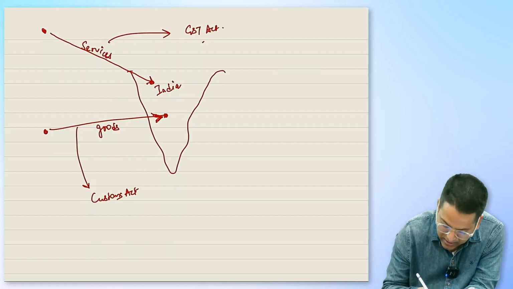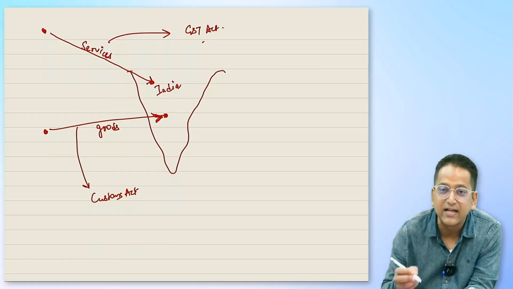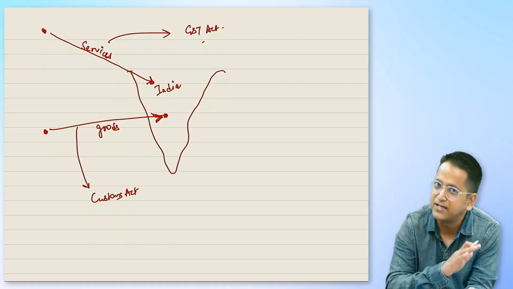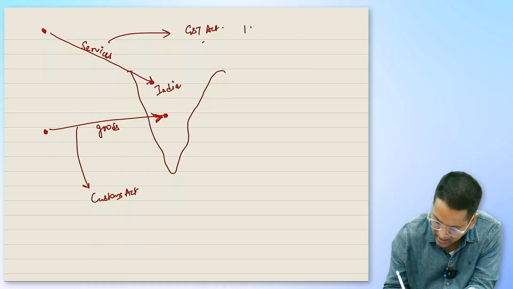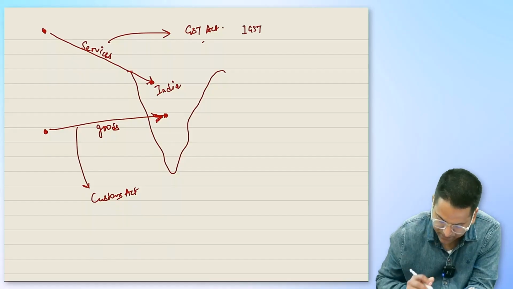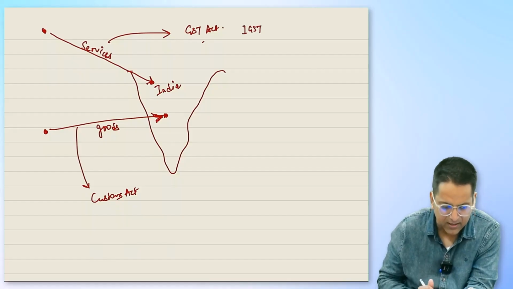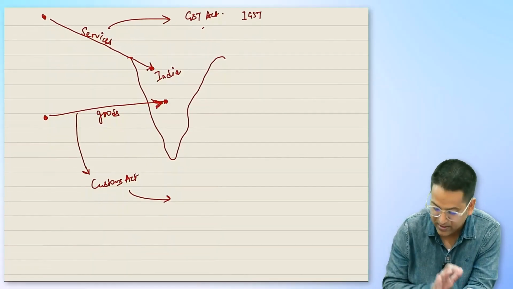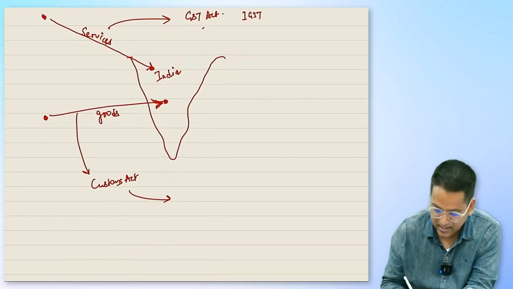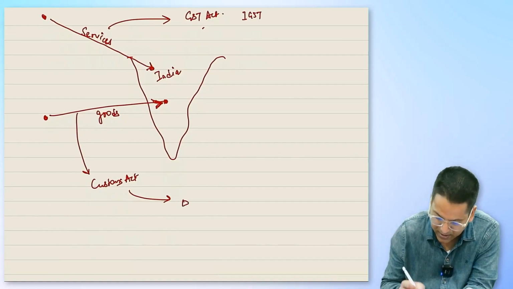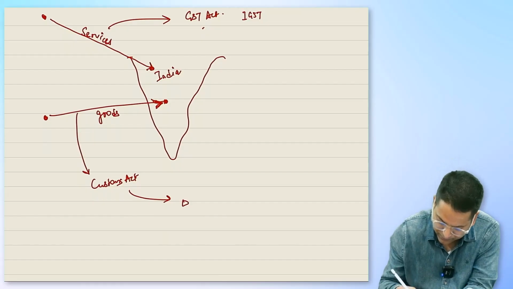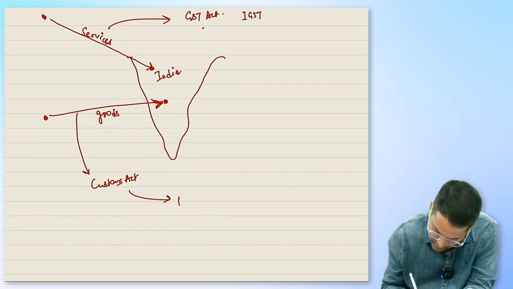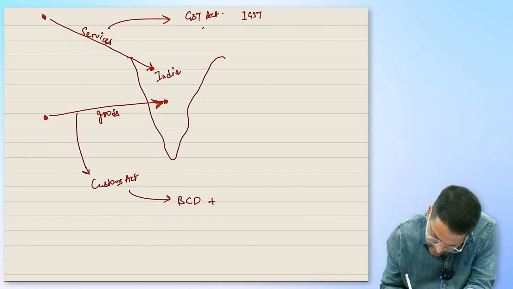Okay. So if the service is imported, what is it called? It is called an interstate supply. It is called an interstate supply, so what should be levied? IGST. Let's be clear. And when the Custom Act applies, the Customs Act has nothing to do with the GST laws. The Customs Act applies to this, and the Customs Act states that the BCD will be levied on the import of goods. BCD plus IGST.